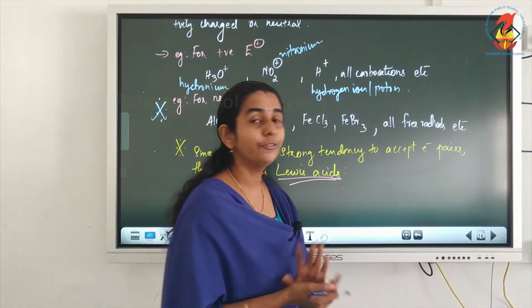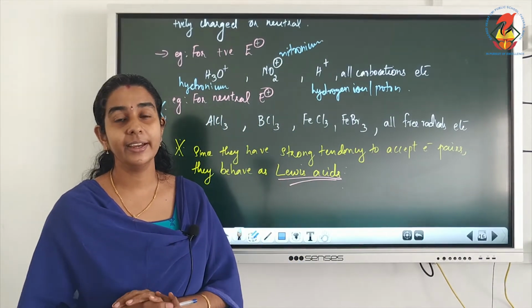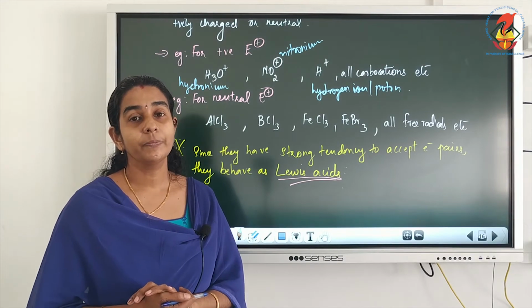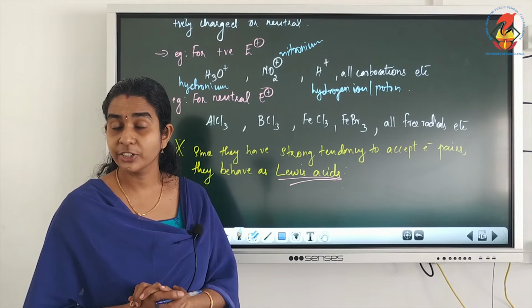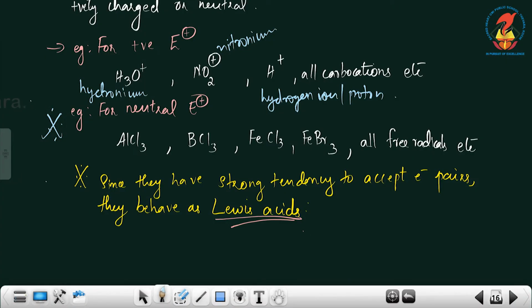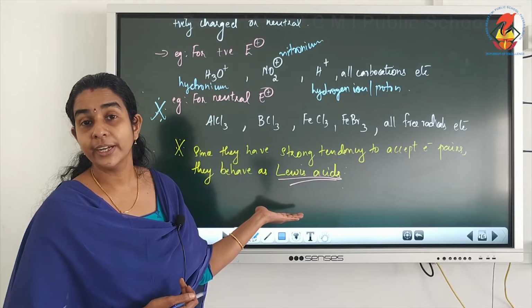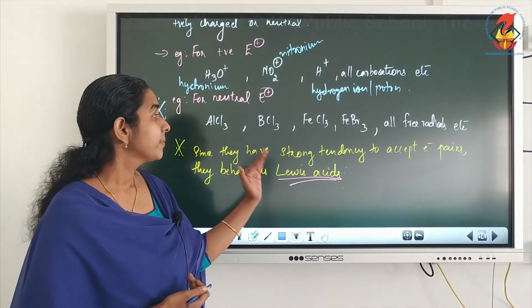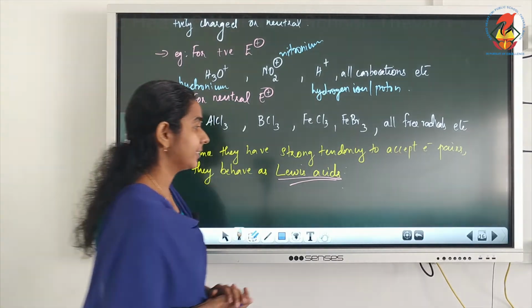And all the free radicals, because we already learned that free radicals have only 7 electrons in the valence shell, so they are ready to accept electrons. So these are the examples of electrophiles. Now the very important point: since they have a strong tendency to accept electrons, being electron deficient, they behave as Lewis acids. And remember, nucleophiles are Lewis bases, electrophiles are Lewis acids.